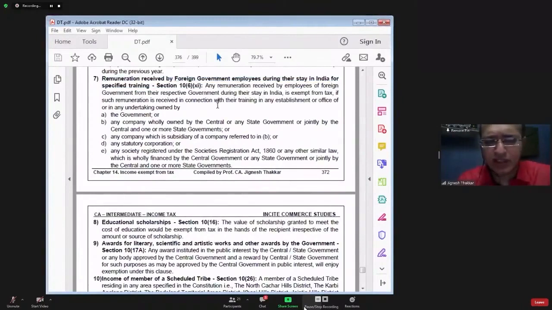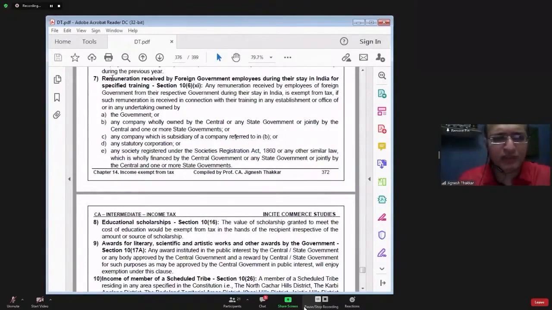In that case, during that training period, whatever remuneration they have earned, definitely received from foreign government only, will be exempt from tax, provided there is an agreement between such foreign government and Indian government, or foreign government and company wholly owned by central government, state government, or a subsidiary of central government and state government companies, or a statutory corporation or society registered under the Societies Registration Act.